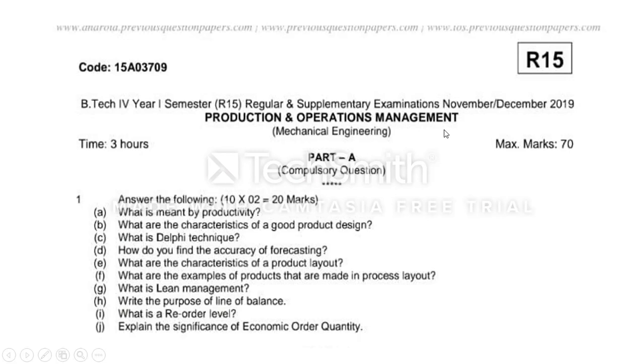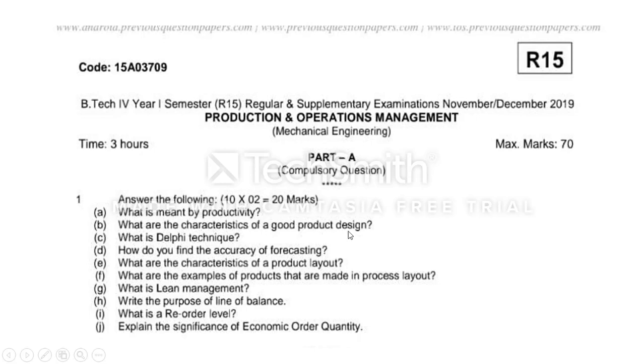So this is the question paper R15. I want to review it. I think the questions I am handling are unit number 4 and 5. Units 1, 2, 3 are handled by some other professor. So just review the questions. What is meant by productivity? The rate of production is called productivity.